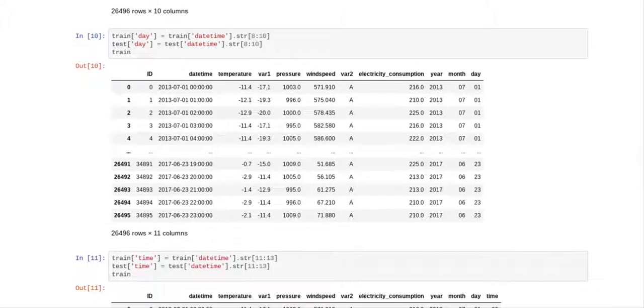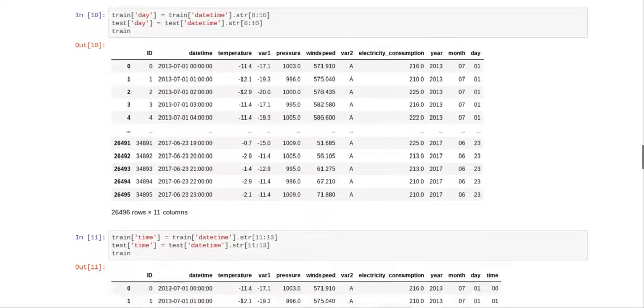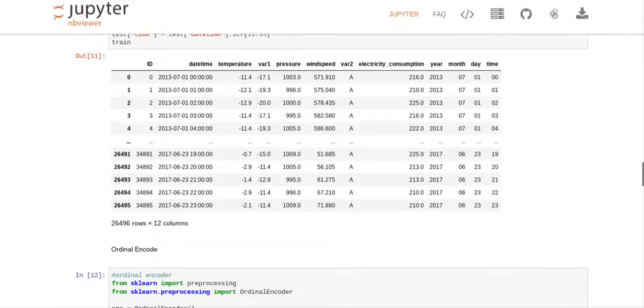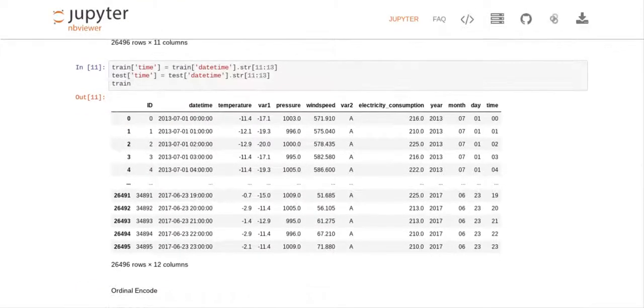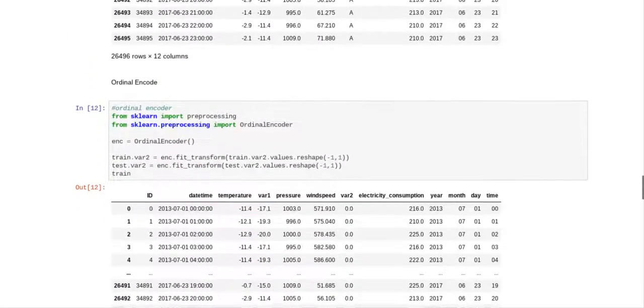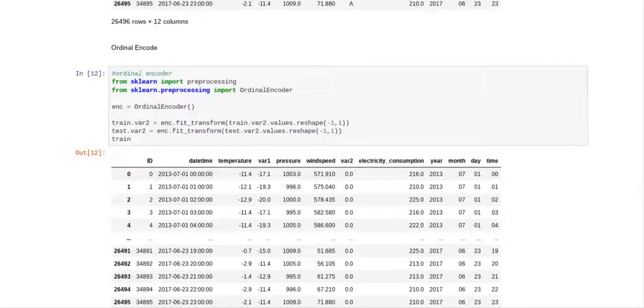We created a column called day, and we extracted the date from date time. And we created a column called time, and we extracted the time from date time. Now, what we found out was that var2 is an object column, and so before we can put this column into the model to be trained on, we have to convert it to a numeric column.